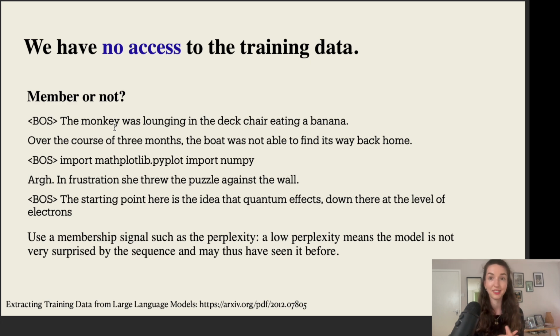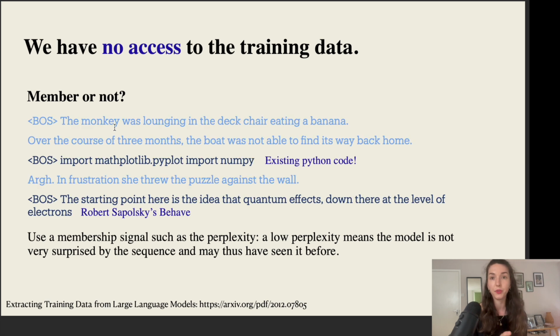And one such signal could be the perplexity, since having a low perplexity over this sequence essentially would mean that the model is not particularly surprised by this sequence, and hence it could have seen it before, for example, in its training data set. So if we compute the perplexity for each of our generated sequences, potentially we would find that some of them have a very low perplexity because they correspond to, in this case, my examples are existing Python code or an excerpt from Robert Sapolsky's Behave book.